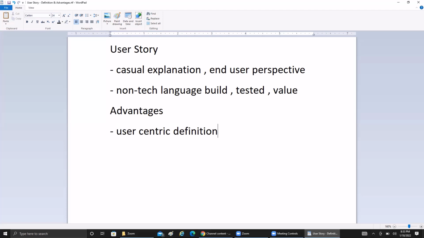So explaining the terms in a non-technical language is easily understandable by the end users. It actually acts as a link between the end user's wish and the Scrum team members who are going to work on building that. So, a strong link is created.